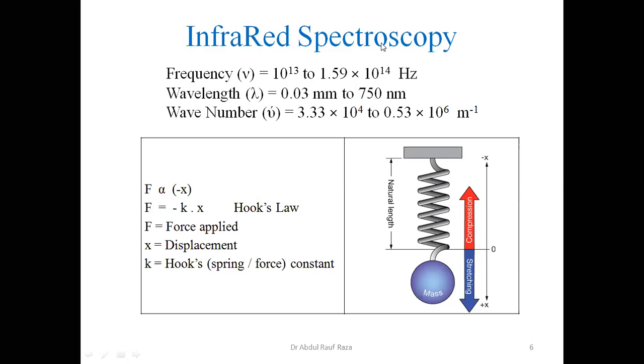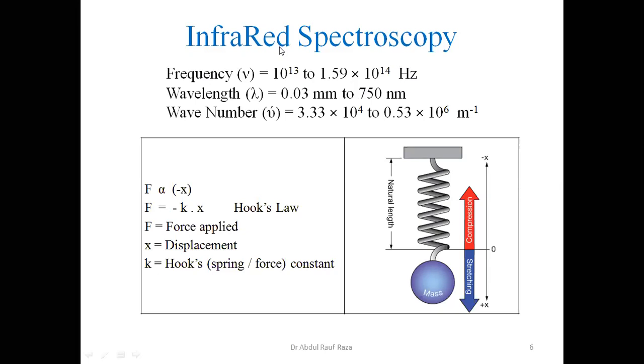This range is commonly called the infrared frequency range. It may be converted into wavelength. Very simple. Frequency is equal to c upon lambda, so lambda is equal to c upon frequency. Divide the velocity of light by frequency and you shall get the wavelength. It is equal to 0.03 millimeter to 750 nanometer.